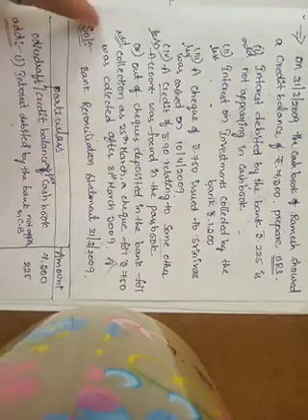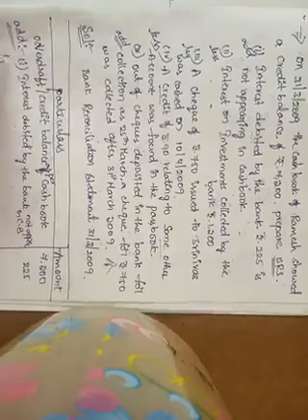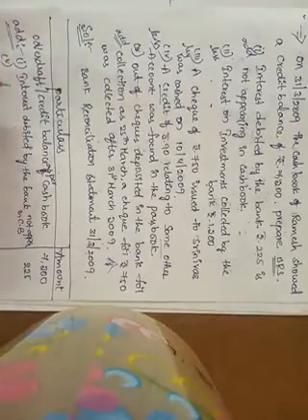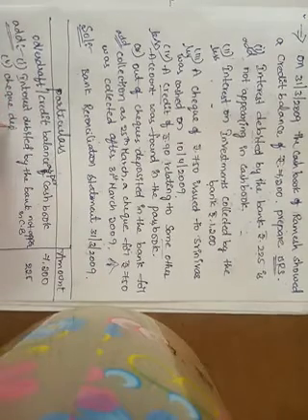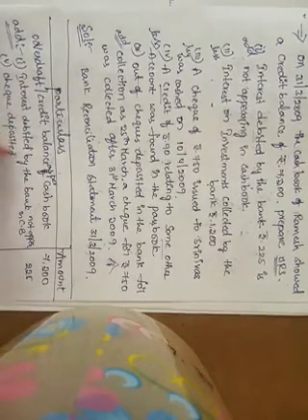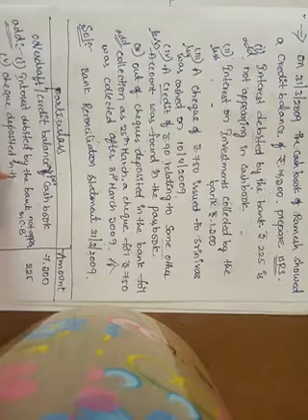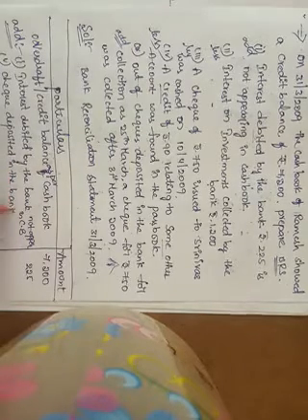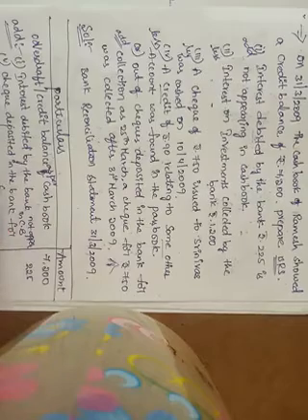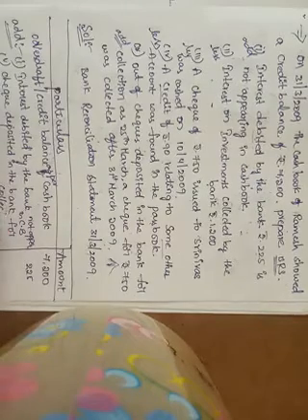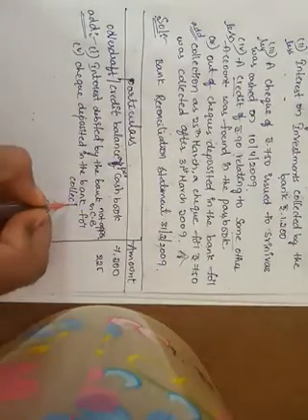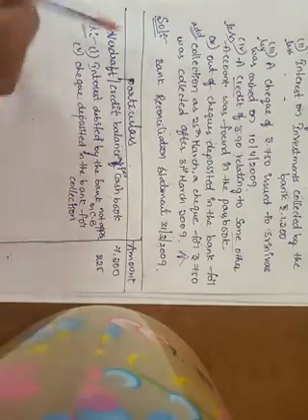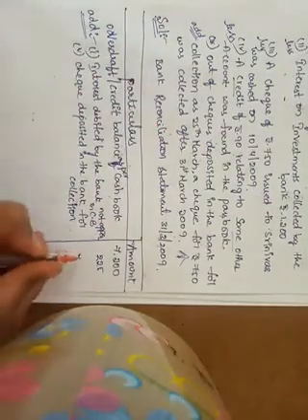Next, which item do we add? The last, the fifth transaction, is check deposited in the bank for collection, rupees 750.